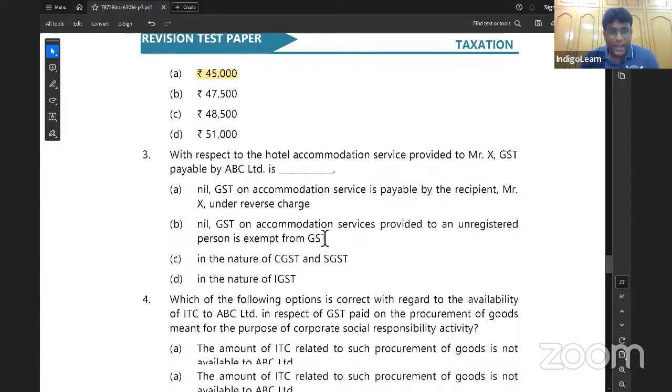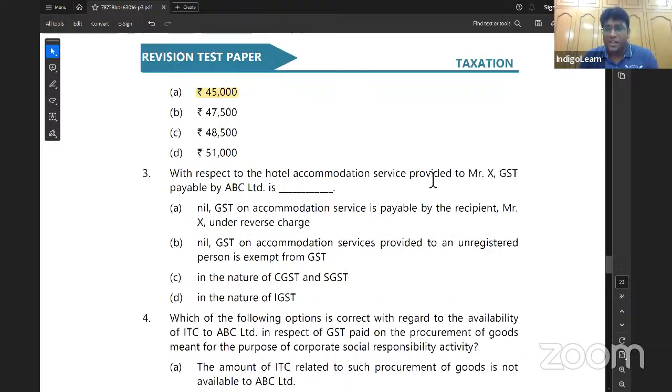Next point. With respect to hotel accommodation service provided to Mr. X, GST payable by ABC Limited is what? Nil. GST is payable under reverse charge? No. Nil. GST is exempt? No. In the nature of CGST, SGST? Excellent. That is the answer. Because in case of hotel accommodation, as per section 12.3, my dear friends, accommodation, that is immovable property.